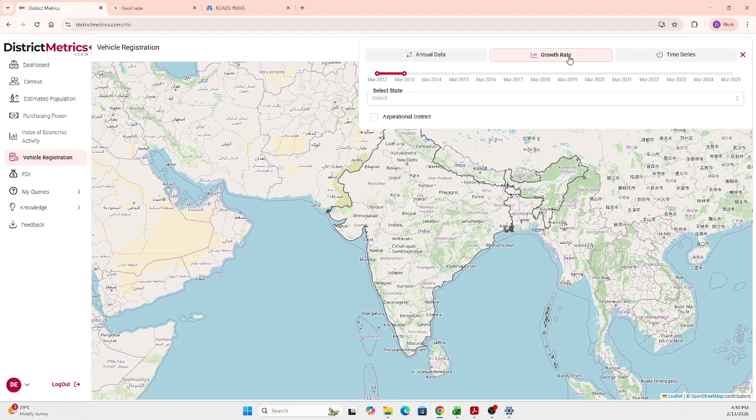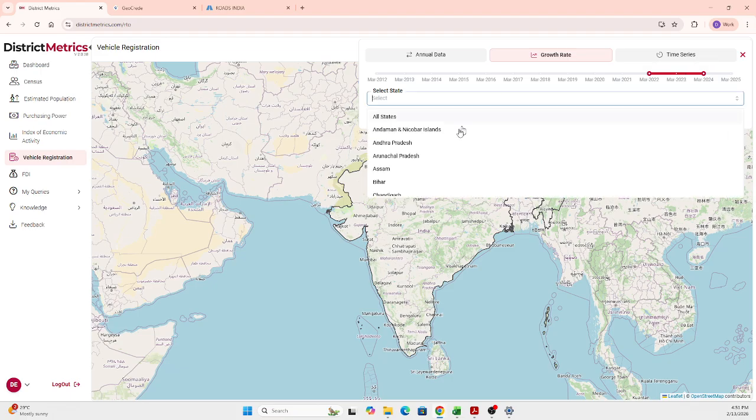So here, for a change, I'm going with growth rate. I want to see the growth between two different years, so I can select which time period I want. I'm going with March 2022 to March 2024, and I want to see it for the state of Gujarat.